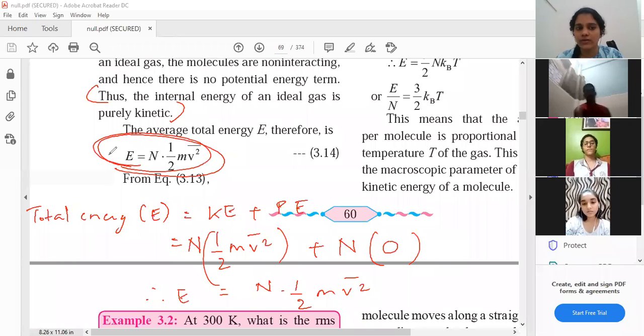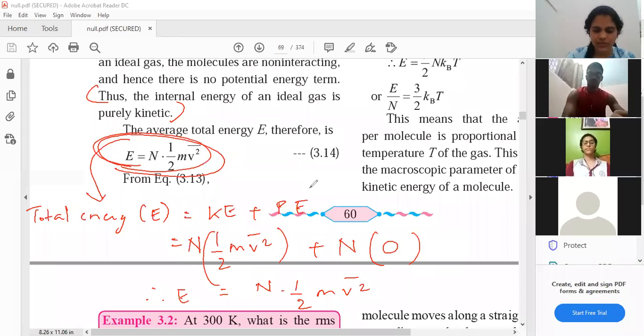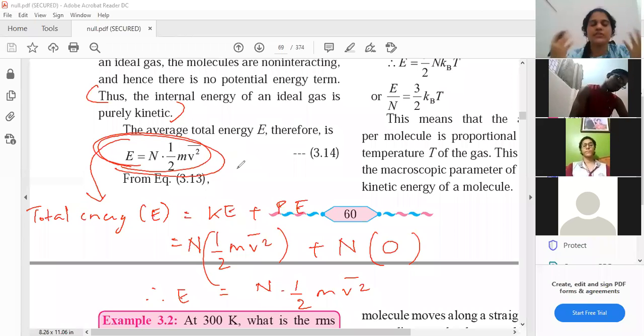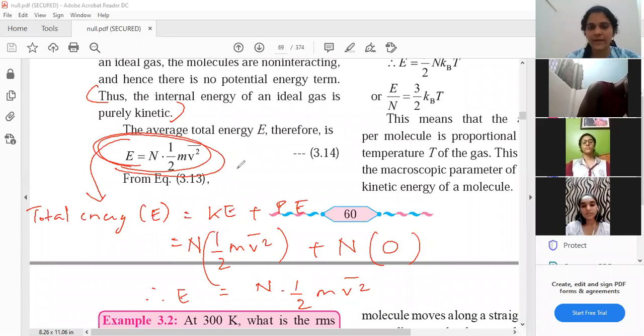You can note this down if you want. Put an arrow here and write it, or maybe take a screenshot and keep it. Again, there's no need to show this, but while you are reading the textbook, there is a chance that some students will get confused about where E came from directly. So E is nothing but kinetic energy plus potential energy for N molecules. In case of my ideal gas, potential energy is 0.